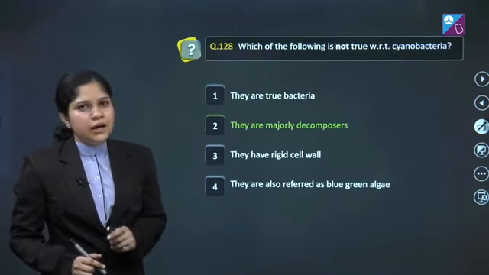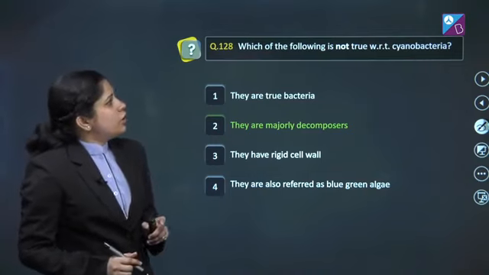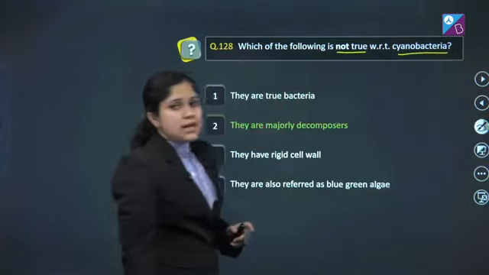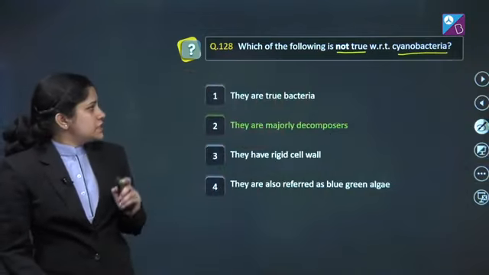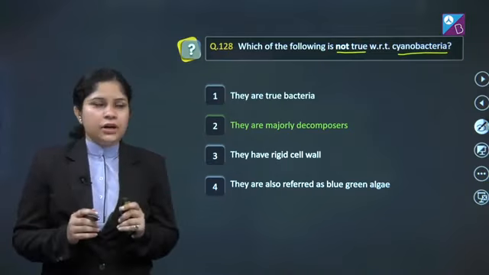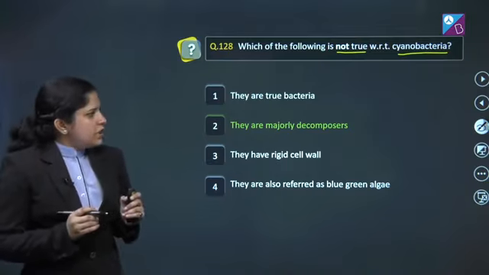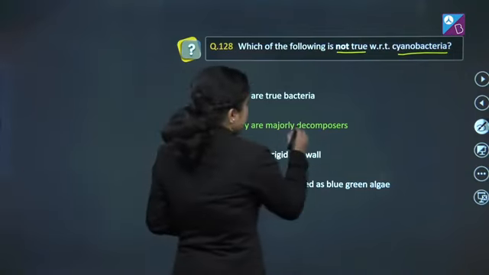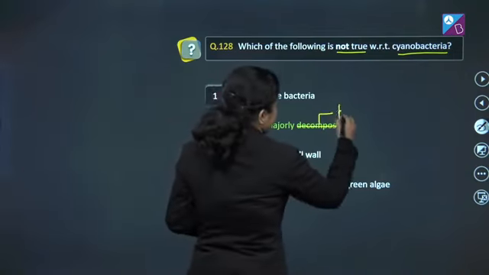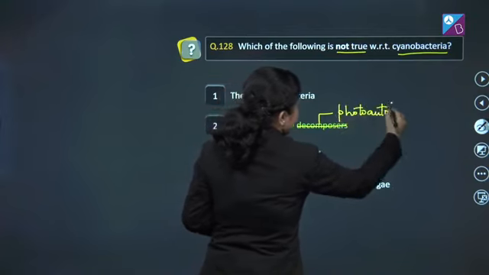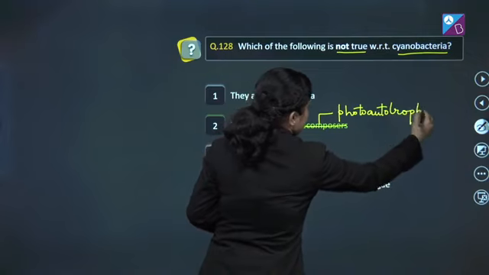Question number 128. Which of the following is not true with respect to cyanobacteria? First, they are true bacteria. Yes, they come under the category of eubacteria. Second, they are majorly decomposers. This is incorrect because they are majorly photoautotrophic.